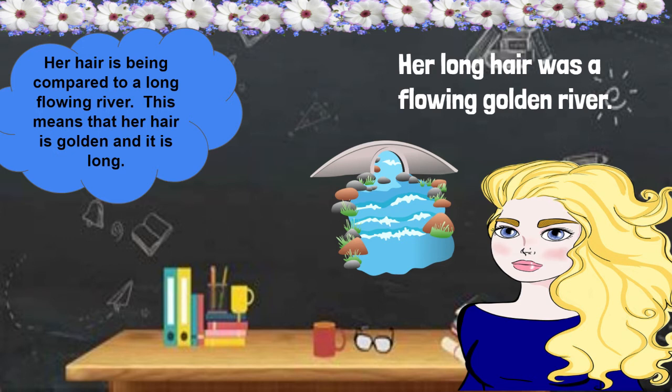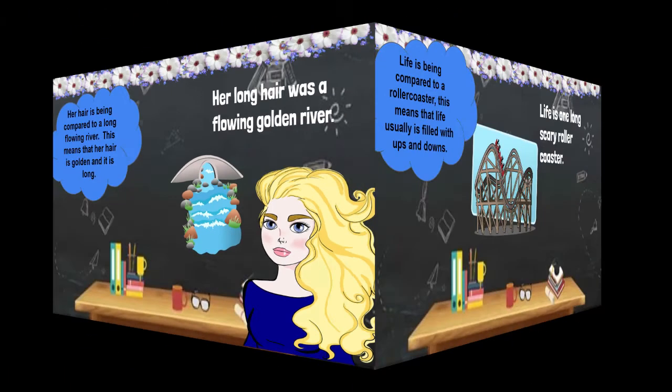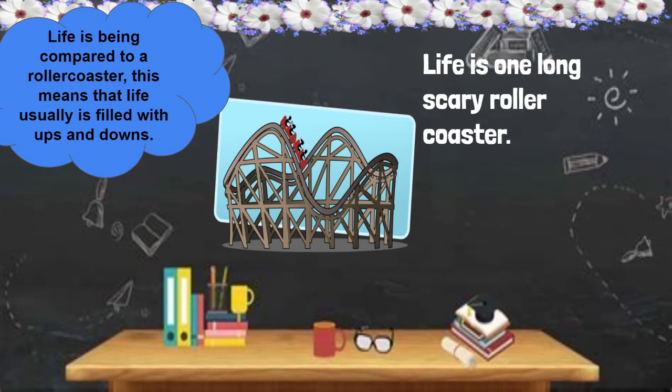Her long hair was a flowing golden river. Her hair is being compared to a long flowing river. This means that her hair is golden and it is long. Life is one long, scary roller coaster. Life is being compared to a roller coaster. This means that life usually is filled with ups and downs, much like a roller coaster.